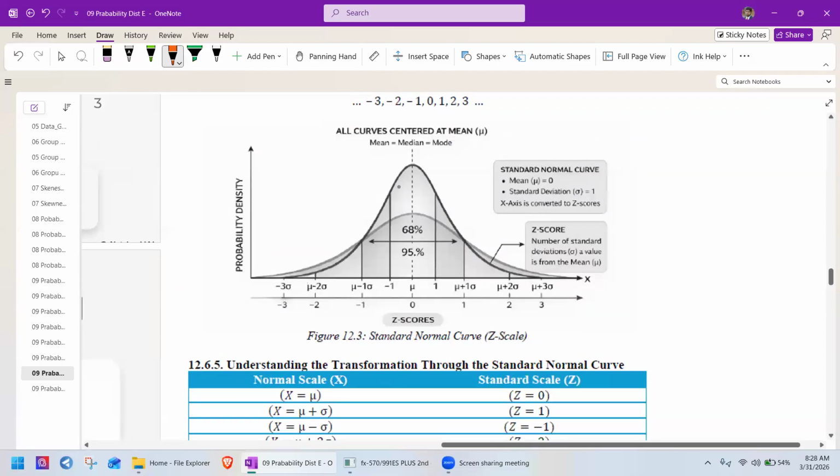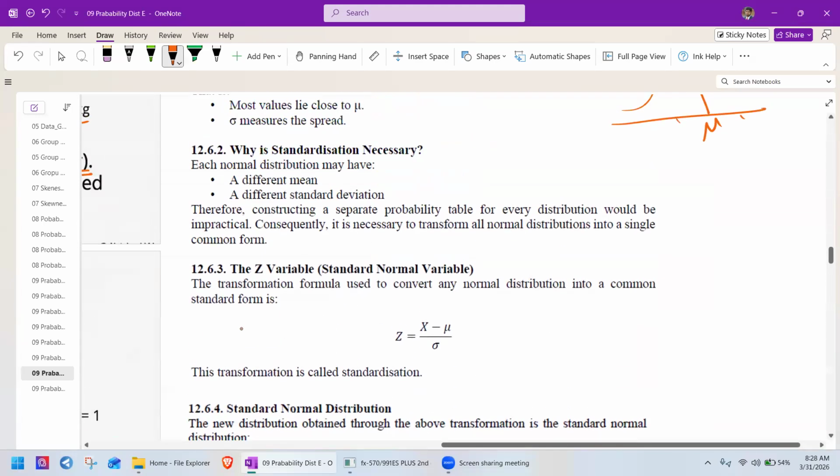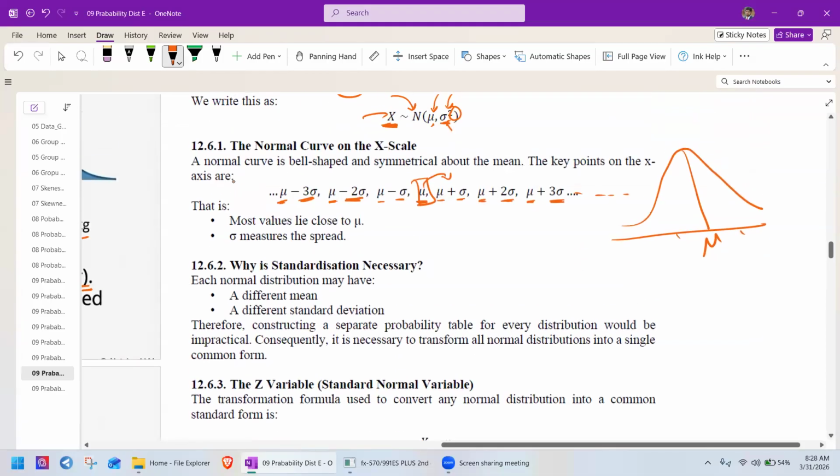So this is the mean, the top we can say mean, median, mode. And now when we standardize, we have to make the mean 0, right? So I'll explain in detail here. Why is standardization necessary? Here, I'll explain this.